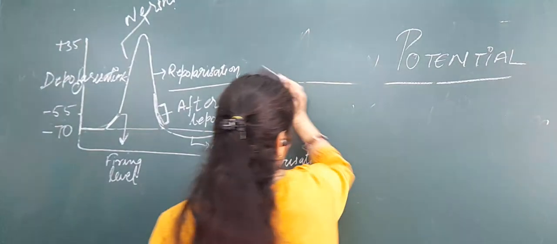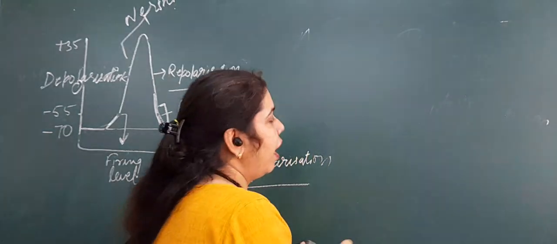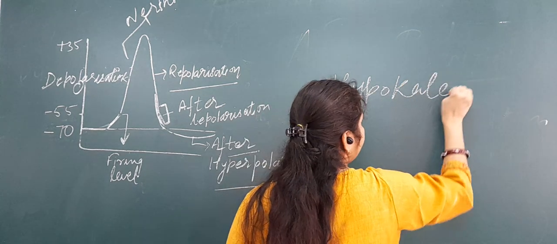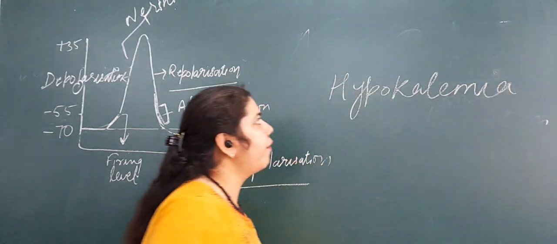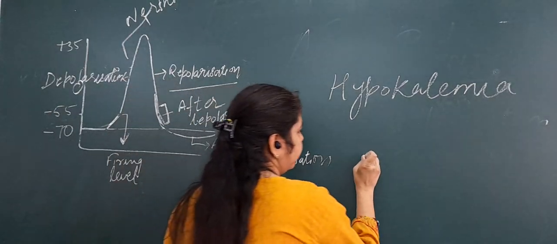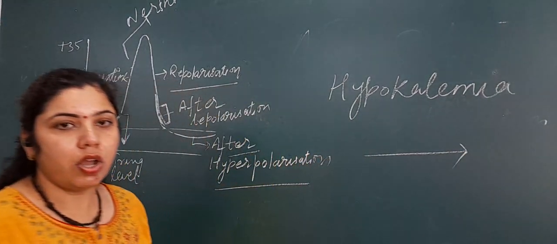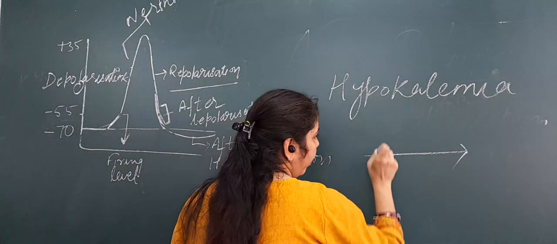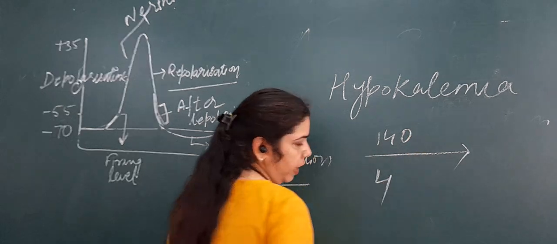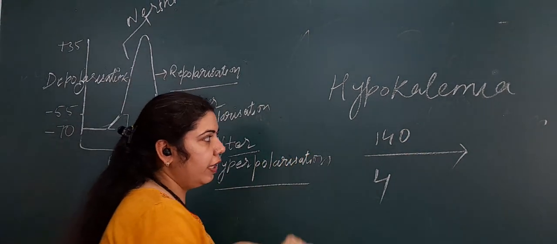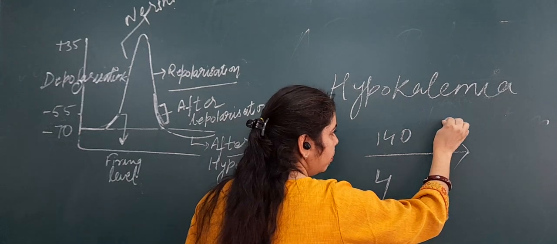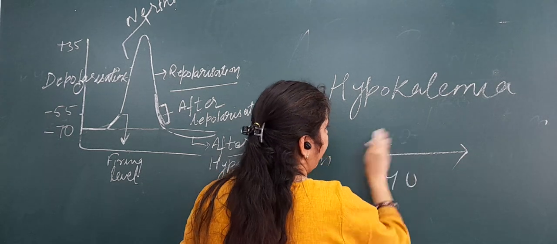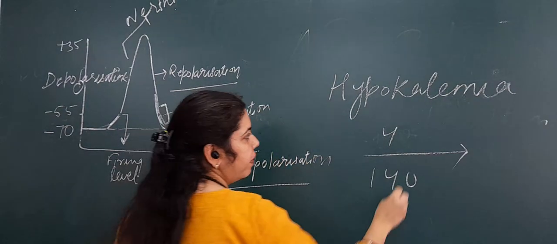Now the MCQ asked on this phase is the effect of hypokalemia. We have already discussed hyponatremia, now hypokalemia. What will be the effect of hypokalemia? Suppose the concentration of potassium decreases in the extracellular fluid. Suppose it is 140 inside and 4 outside. Now suppose instead of 4 it becomes 2.